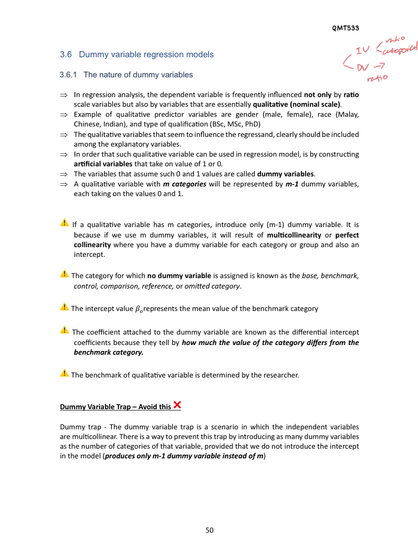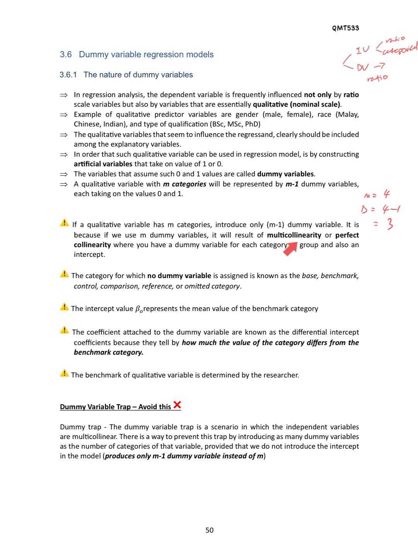Let's see, we have m equals 4. So our dummy variables should be 4 minus 1, which is 3. Why does this happen? Because if we use m dummy variables, it will result in multicollinearity or perfect collinearity, where you have a dummy variable for each category. That's why we have to minus 1, to avoid the multicollinearity problem. What is multicollinearity? We will learn multicollinearity in the next topics.